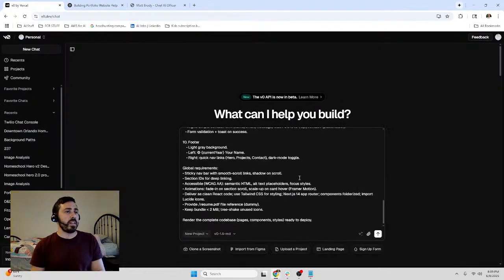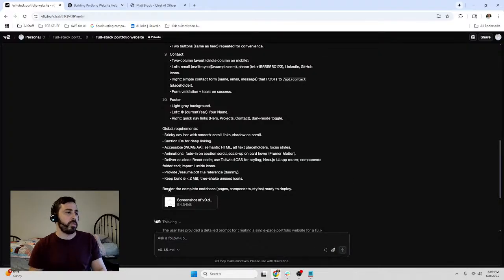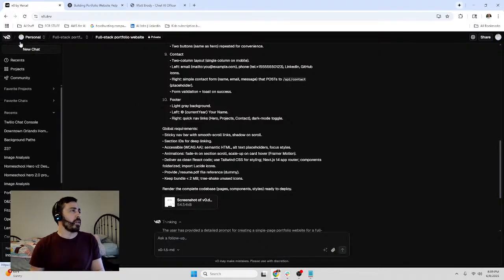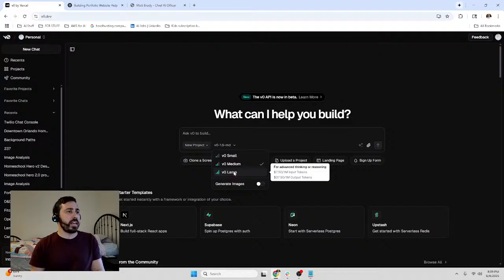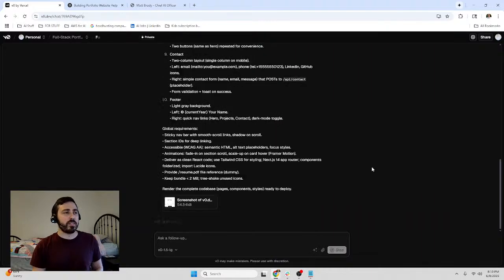So let's see here. I'm going to paste this in. Let's do it. And the cool thing with v0 is it's going to actually show us and visualize it. Wait, whoops, hold on. Okay, hold on, I'm going to go back. I did medium. Let's just do large. So you have different inputs. It costs different amount of money. But let's just go with the best one. Again, we're not going crazy. I just typically always go with the best. And I'm not doing a login or anything like that. So it's going to be real simple.